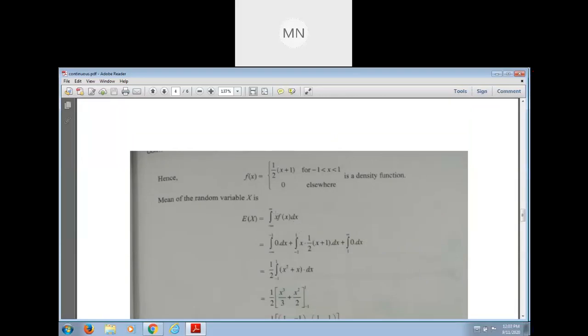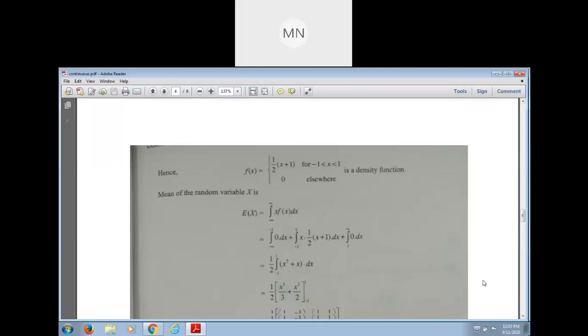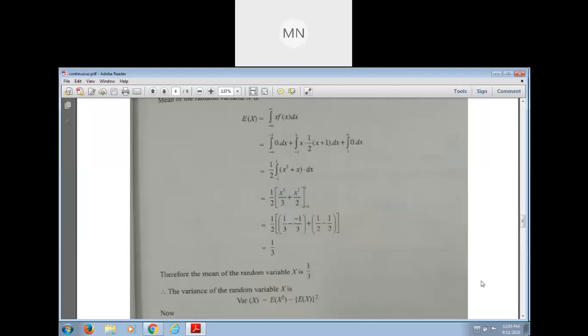And here also we break this one, minus infinity to -1, -1 to 1, and so on. And just multiply by x also, because here the function is x into f of x. Here f of x is half into x plus 1. After calculating that, we get the mean of the random variable is 1 by 3.